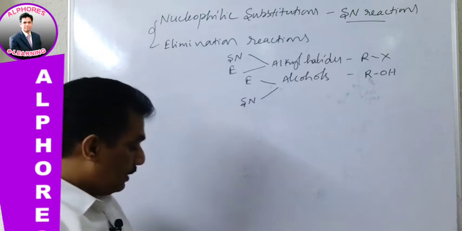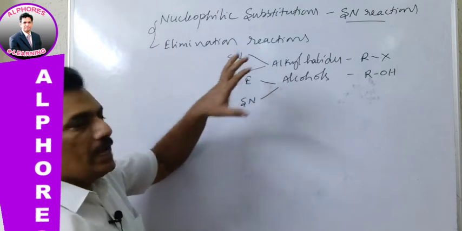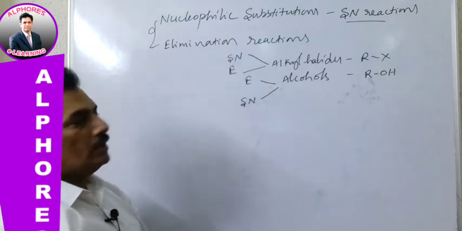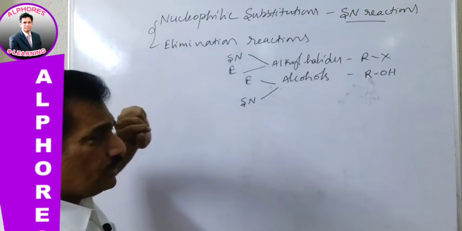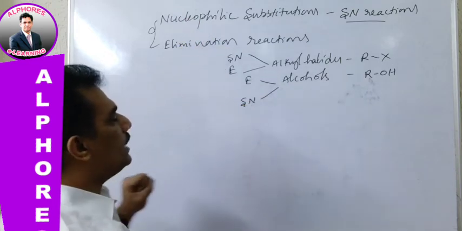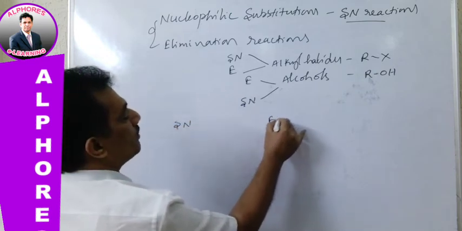Just remember, my dear students, for both of these, when a reagent is attacking, that reagent may be a nucleophile. In the previous session we already discussed. First, let me give the clarity between the SN reaction and elimination.